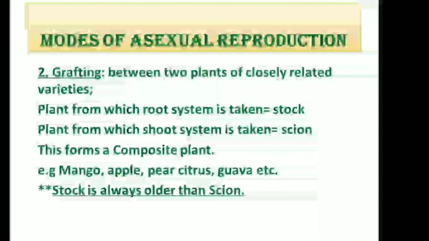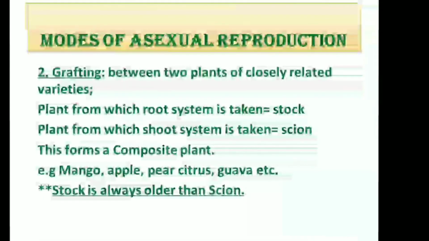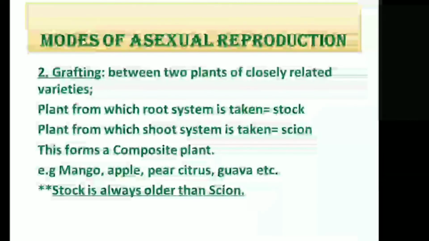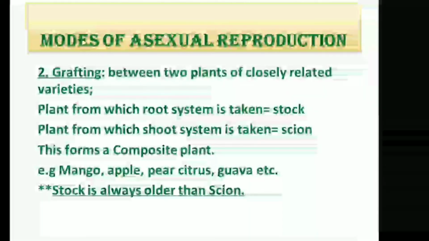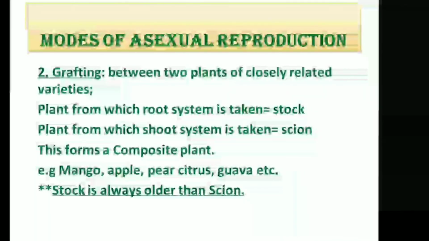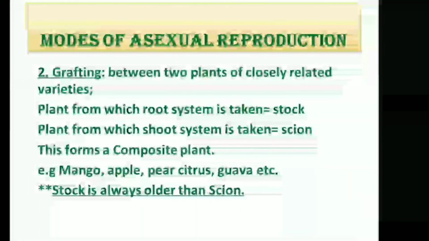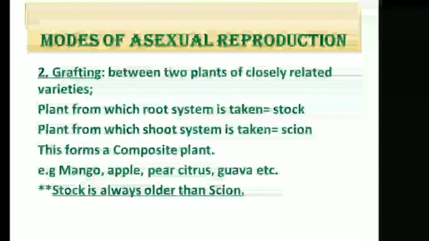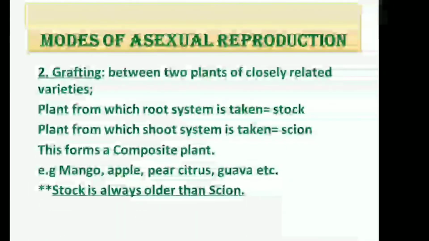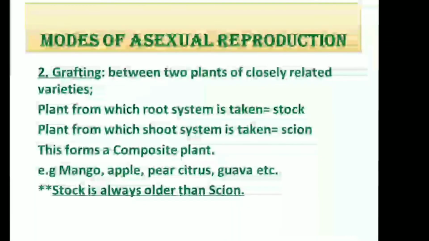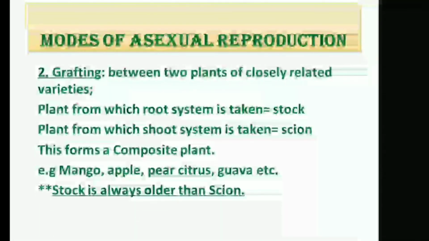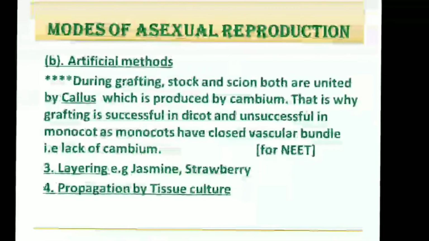Now you should remember something, that is stock is always older than scion, and scion is generally taken from the plant having superior character. For example, a scion of Dasheri mango is grafted on the stock of Desi mango. Similarly, scion of high quality roses are grafted on wild rose root stock.